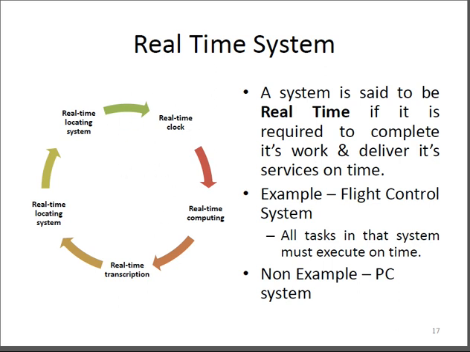The next is real-time computing. When you talk about real-time computing or reactive computing, it talks with respect to the hardware and the software systems. And in real-time computing systems, real-time programs guarantee the deadlines.